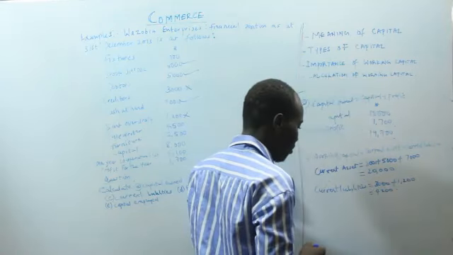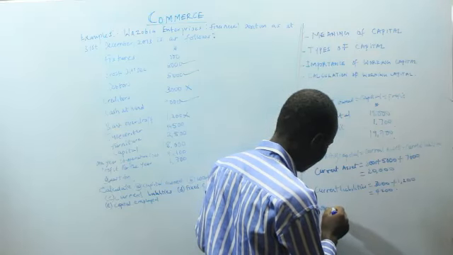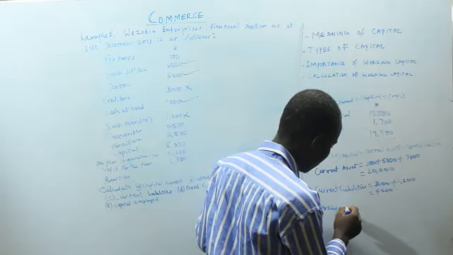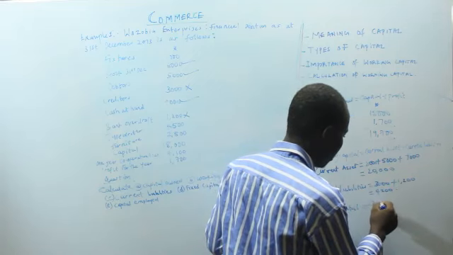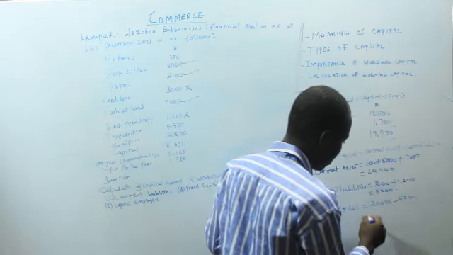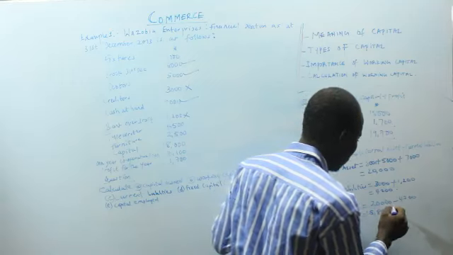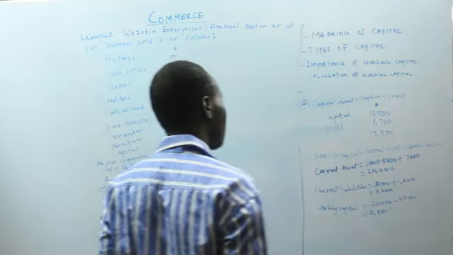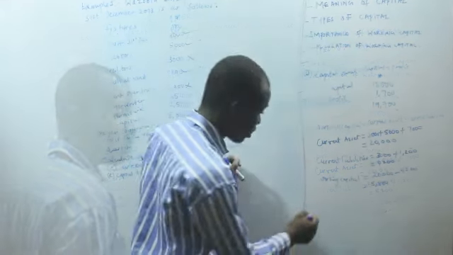So we're going to have working capital as 20,000, that is current assets, minus current liabilities, and that gives us 15,800.